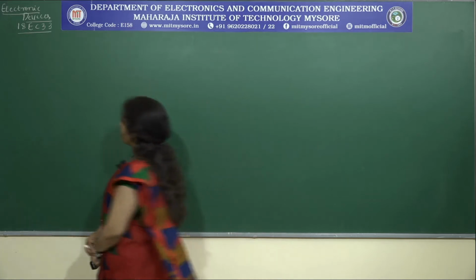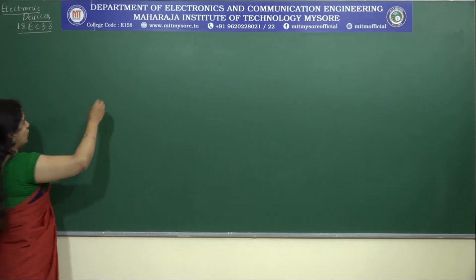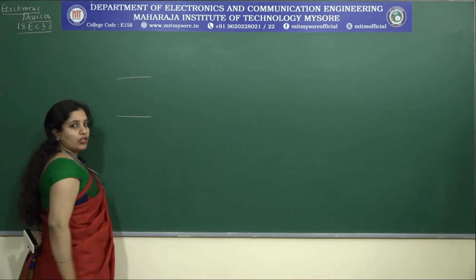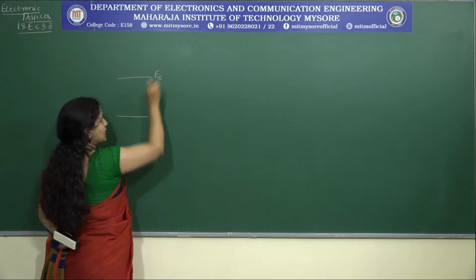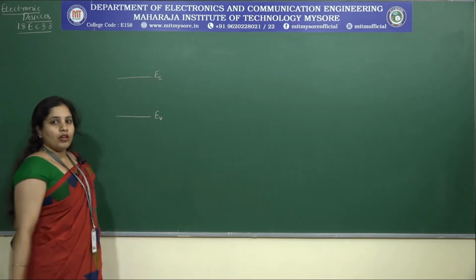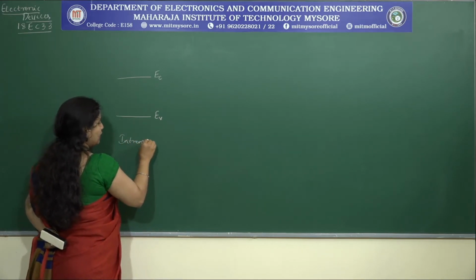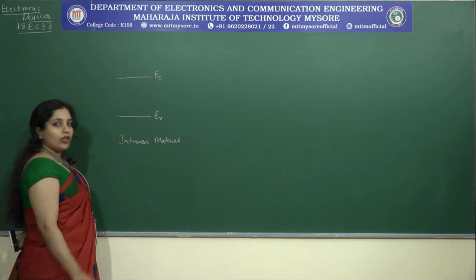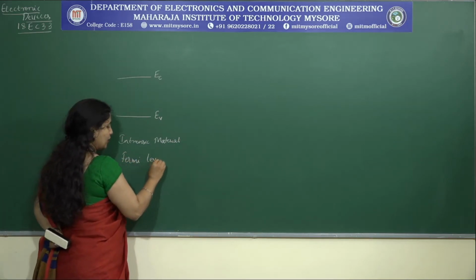Okay. If I consider the lower end of the conduction band energy, I will refer to it as EC, and the upper end of the valence band energy, which I'll represent as EV. Now, when I refer to an intrinsic material, what does the Fermi level indicate?